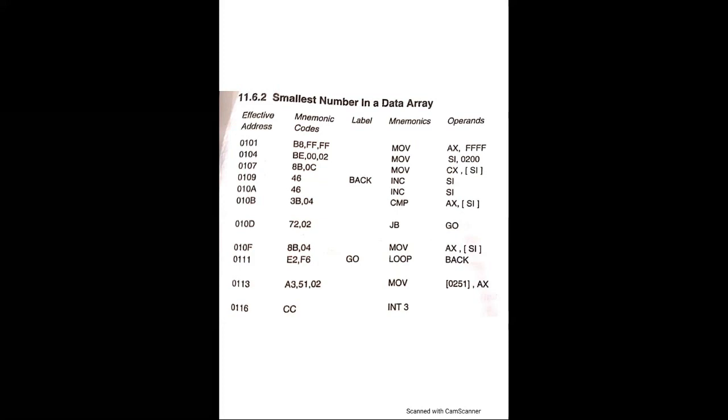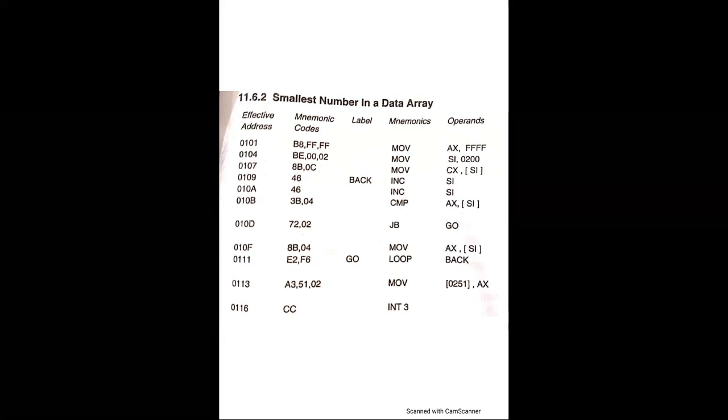At 010D effective location, 72H is the opcode of the JB instruction. 02 is the displacement at the effective memory location 010E. The program execution jumps from the effective memory location 010E to 0111H if the carry flag CF is equal to 1. Therefore, the